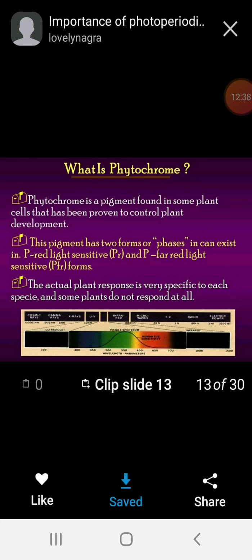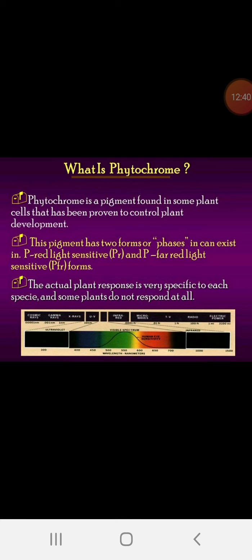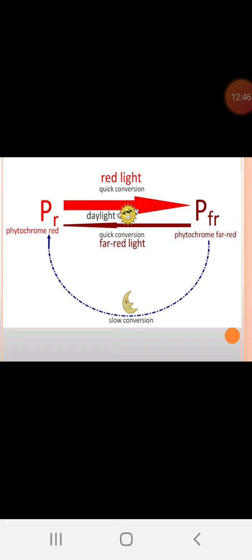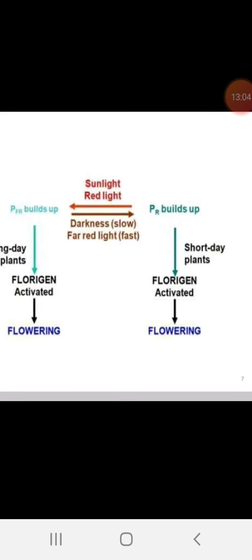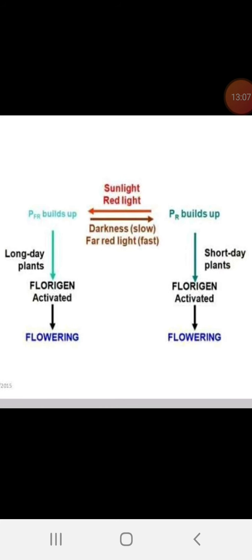The plant's response is very specific to each species. Some plants do not respond at all. Here, as I said, PR to PFR, the phytochrome red to the phytochrome far red. During the night time they convert, and in the daytime they immediately convert and respond, and they are responsible for the photoperiod, that is flowering. Like that, during sunlight and dark conditions, they build up the PFR to PR. Like that, short day plants flower by the activated florigen.